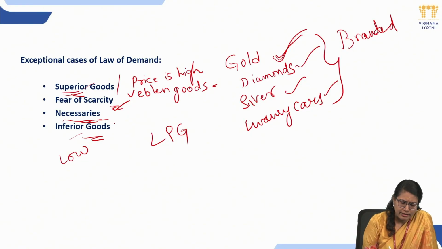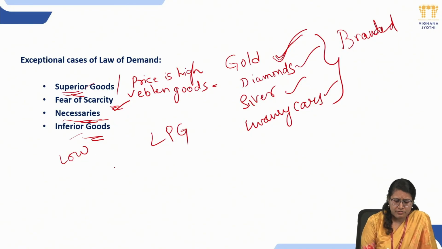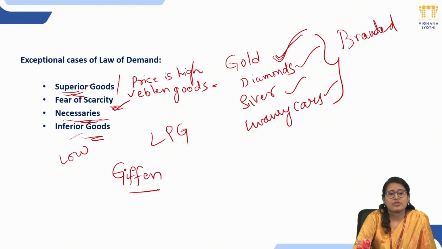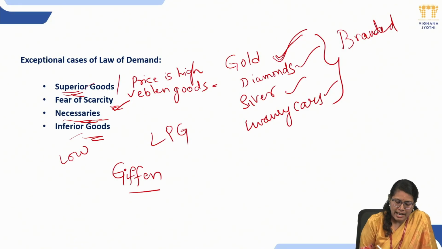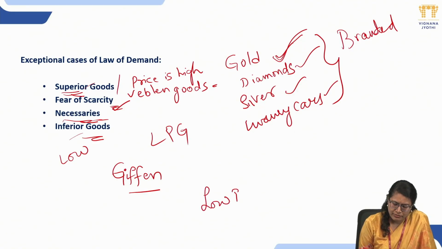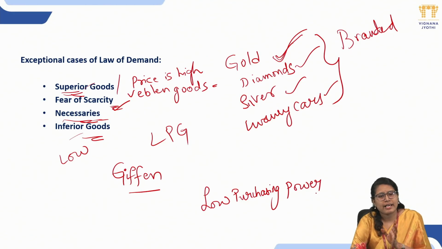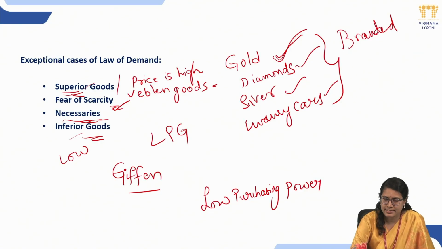Right. And here for inferior goods, an experiment was done by a famous economist called Giffen. Giffen is an economist. He conducted an experiment on these inferior goods. He took a certain category of people who have low purchasing power, or you can call them people who are below the poverty line. He took a certain set of people whose purchasing power is very less. On them he conducted this experiment by decreasing the price of their staple food.